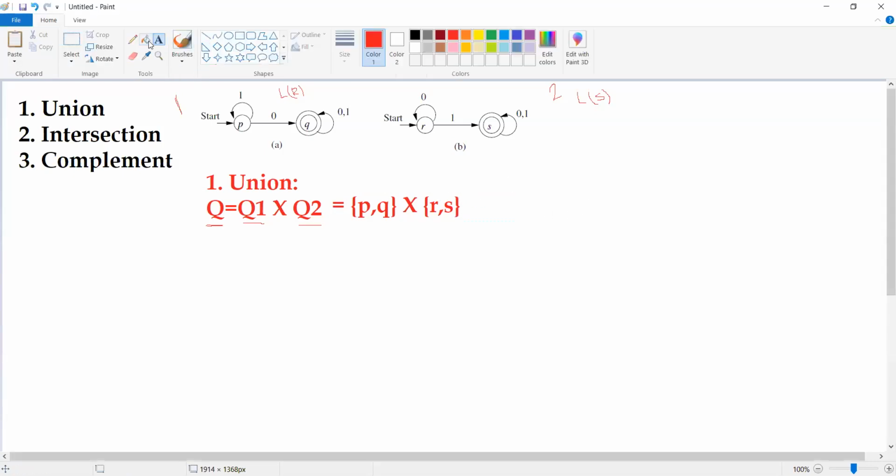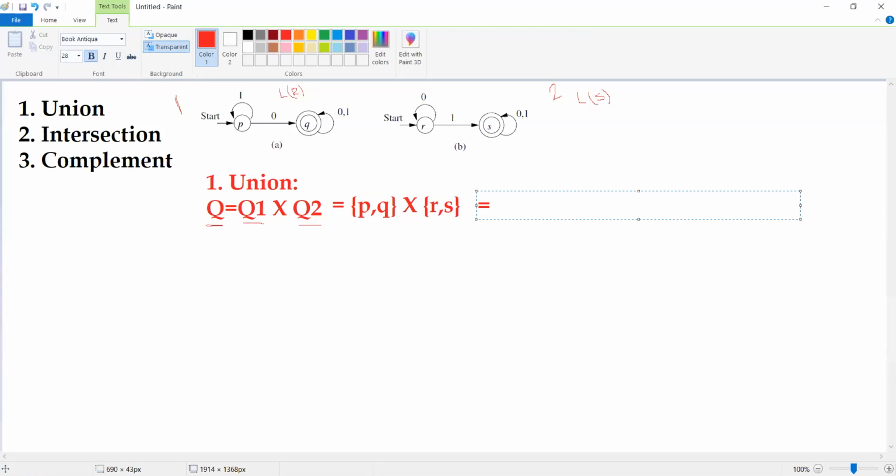Now, what we have to do? We need to do the cross product. Once we do the cross product, the result will be like this. P cross product with R will result in P comma R. That is the first one.